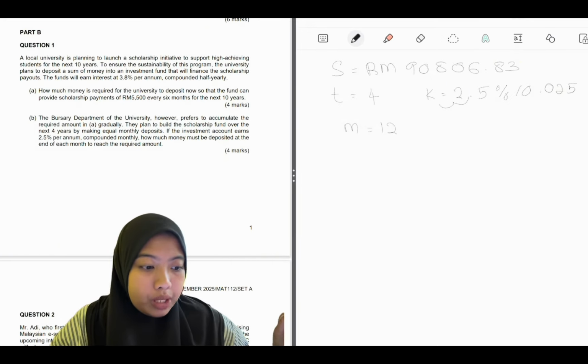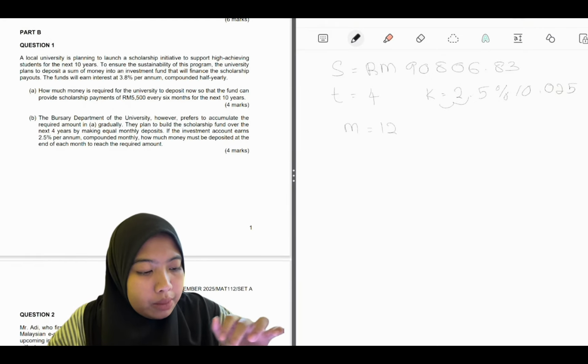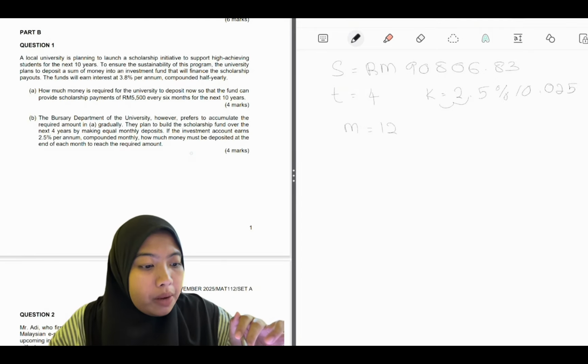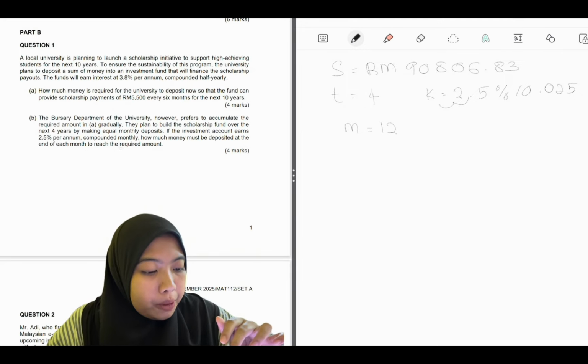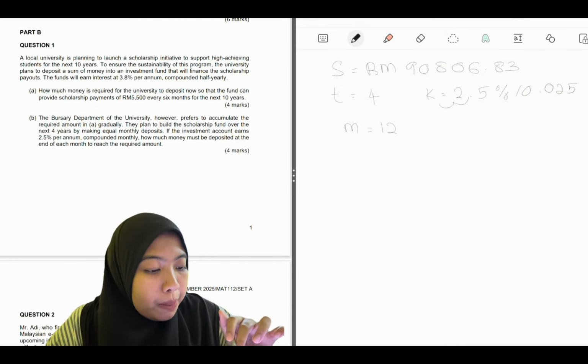B. The bursary department of the university, however, prefers to accumulate the required amount gradually. So whenever they say accumulate, it means it is future value, which is S. So S is equal to 90,806.83 because they say the required amount. They plan to build the scholarship fund over the next 4 years, so T is 4, making equal monthly deposits. If the investment account earns 2.5% per annum, okay, so K is 2.5% compounded monthly. So M is equal to 12. How much money must be deposited at the end of each month to reach the required amount?